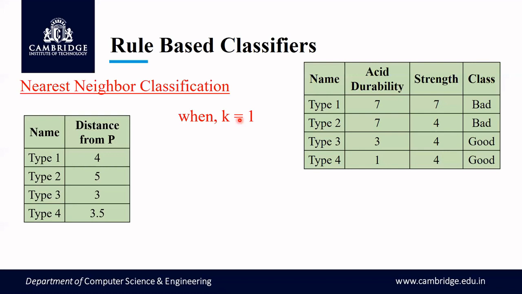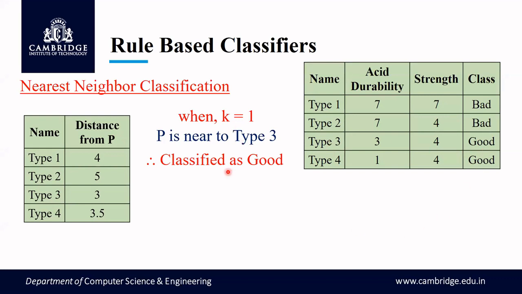When K is 1, I have to consider only one nearest neighbor. Among these, which is the nearest one? These are the distances from the current point, right? So the nearest distance among these is 3, which means type 3. What is the class for type 3? Just look here, good. The class is good. Since I've taken K equal to 1, point P is near to type 3, and hence it is classified as good, because type 3 is classified as good.